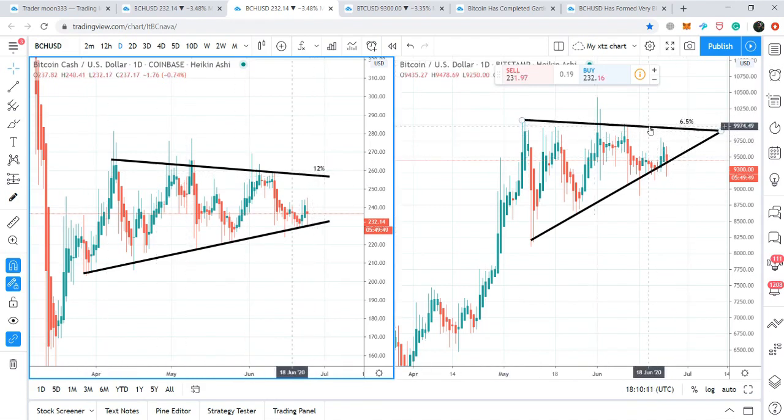So this is almost half of this profit ratio. Whenever the price action of Bitcoin is moving up, Bitcoin Cash is also moving up following Bitcoin. So there is a correlation, but Bitcoin Cash is making bigger moves than Bitcoin and producing bigger profits than Bitcoin.